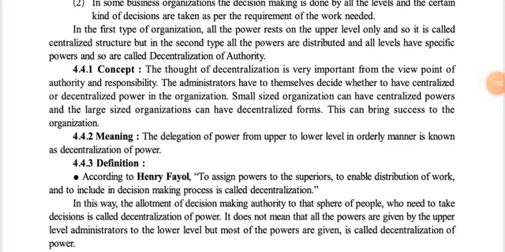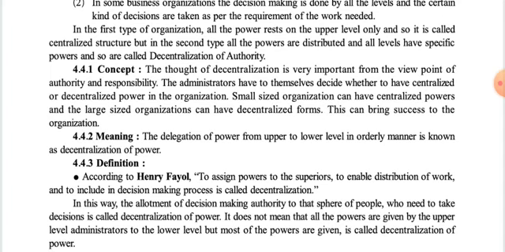Now the next sentence: small size organizations can have centralized power. It may be asked in an exam in which type of organization centralization is more favorable, or more important, or where it is applicable. So in a small size organization, because the number of persons is very limited, the owner can personally focus on each and every activity. That's why they can decide on centralization of power in a small size organization.